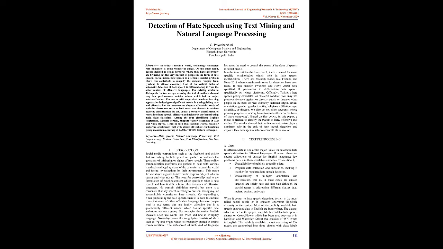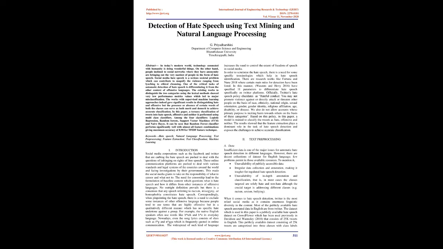Based on this policy, in this paper, a model is trained to classify the tweets as hate, offensive and neither. The results showed that the feature extraction plays a dominant role in the task of hate speech detection and exposes the challenges to achieve accurate classification.